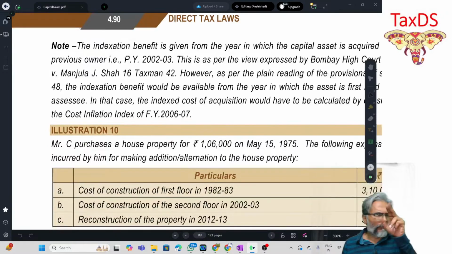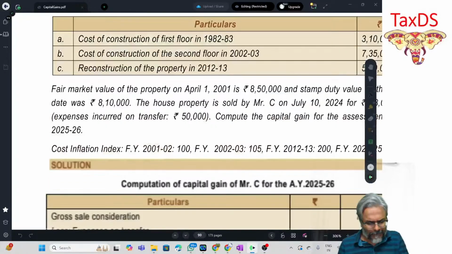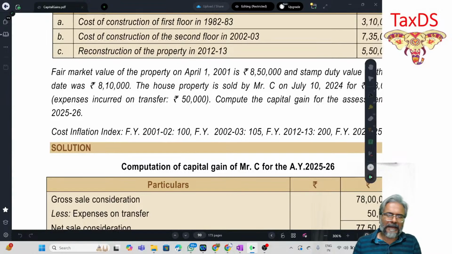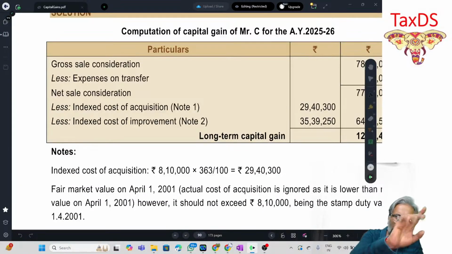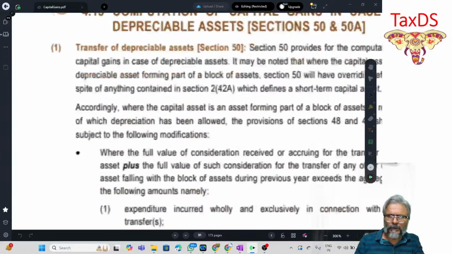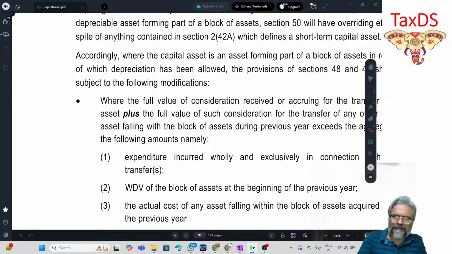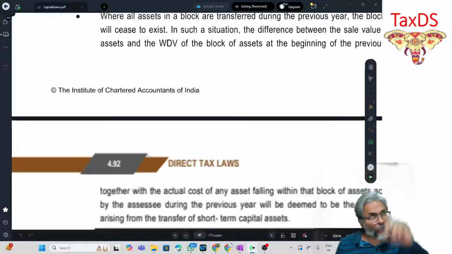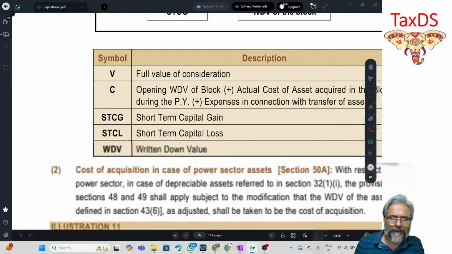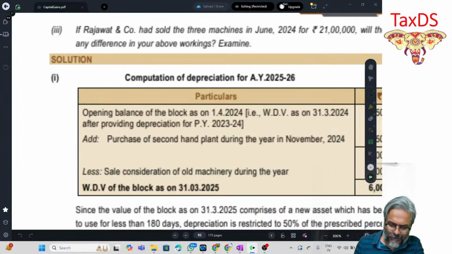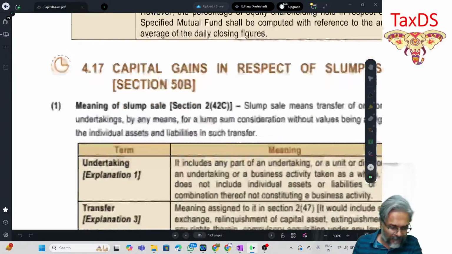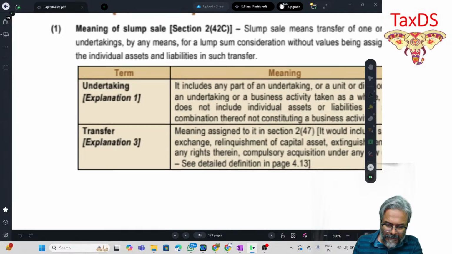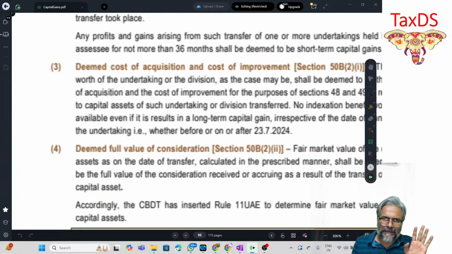If you are aware, before the amendment there used to be certain cases where you had an option given to you: 20% with indexation or 10% without indexation. Remember that old position in the tax liability calculation? 20% with indexation and 10% without indexation, whichever is beneficial. That position no longer exists.